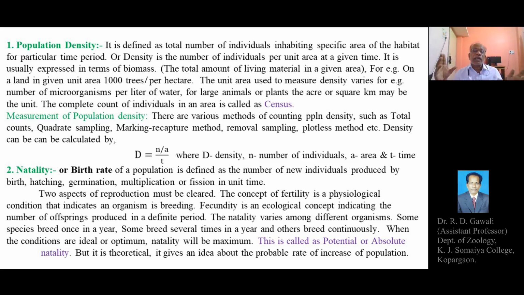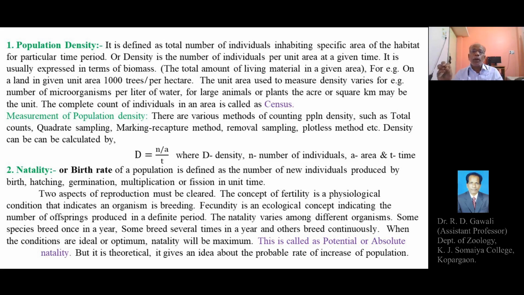When the conditions are ideal or optimum, the particular organism can produce new individuals to a maximum number. That is potential or absolute natality, but it is theoretical. It gives an idea about the probable rate of increase of population.